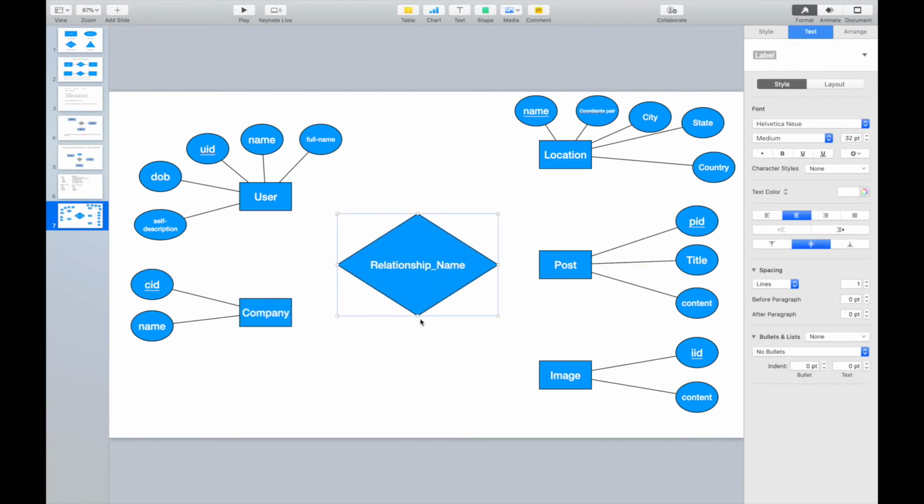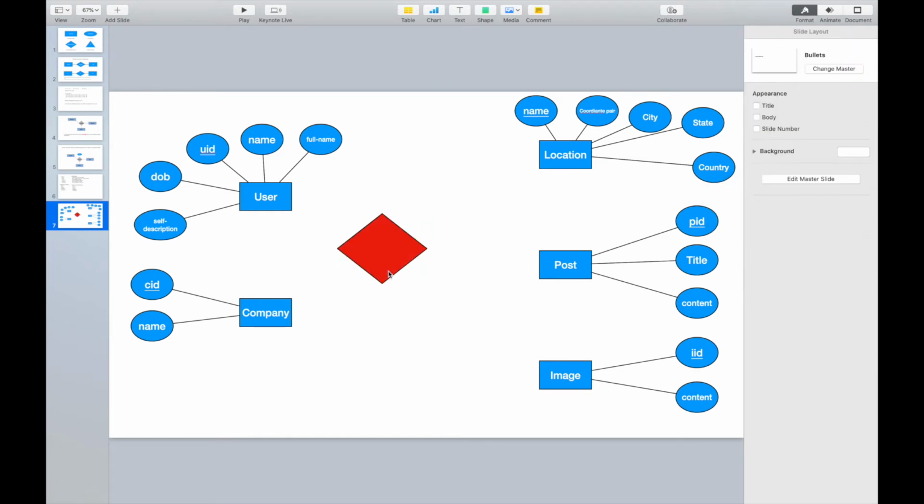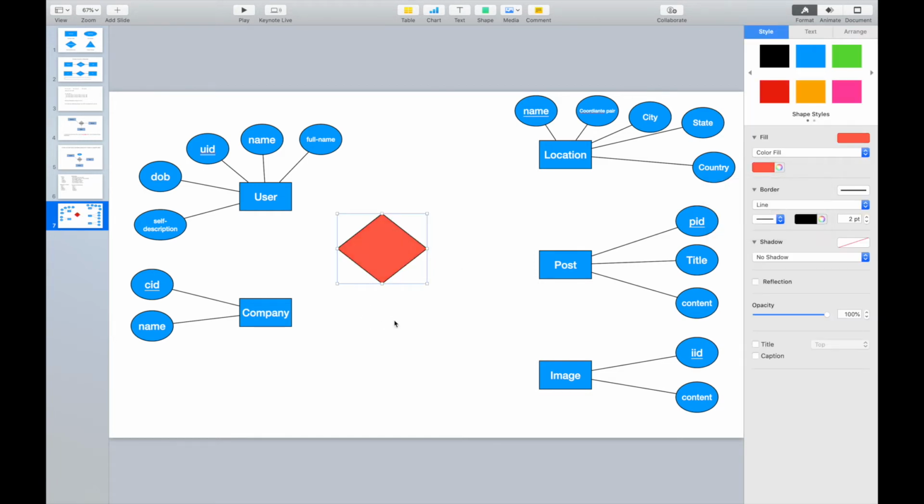To differentiate this relationship and the entities, we can also give it a new color. We can change the color for the relationship. It's not necessary, depending on your preference. I prefer to use different colors so we can see they are different things. Let me write down the first one. We do the relationship for user and post first.